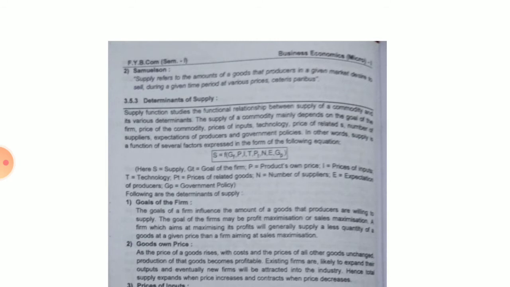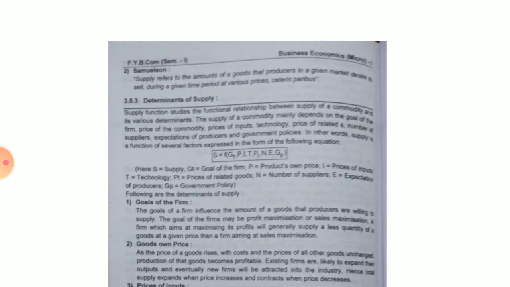Now what are the determinants of supply? How is supply determined? There is a relationship between the supply of a commodity and its various determinants. How much of a good can be supplied depends on the goals of the firm. What are the goals of the firm? Whether they want to enlarge their business, whether they want to make more profit. Depending on that there will be supply of goods.